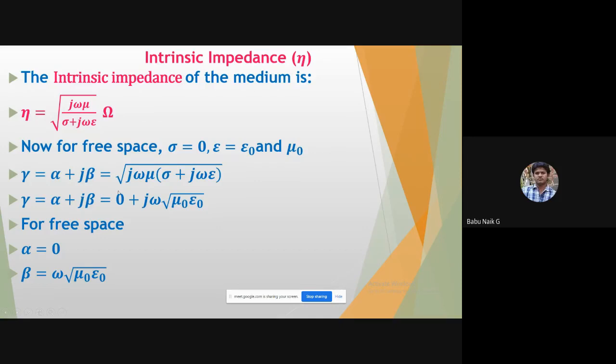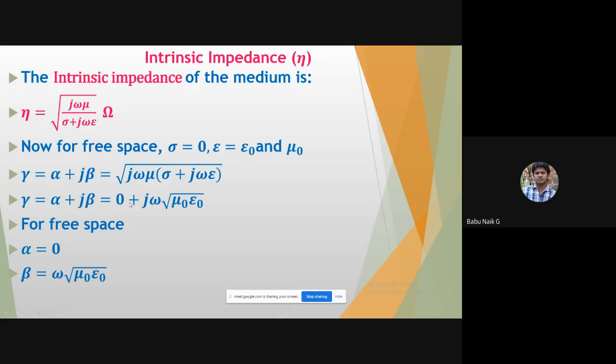For the propagation constant, alpha plus j beta is the square root of j omega mu times sigma plus j omega epsilon. Now you can substitute for free space, where conduction is 0, epsilon is equal to epsilon naught and mu is equal to mu naught.